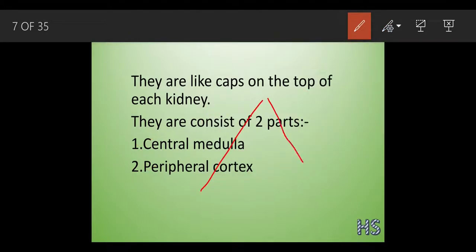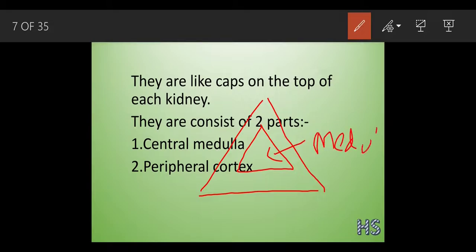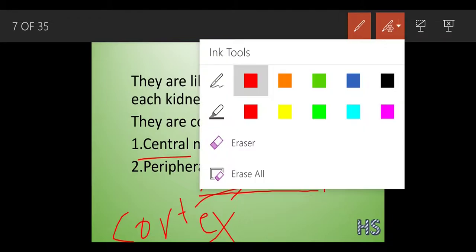Suppose this is an adrenal gland. Suppose I am going to make a mid region like this. This mid region is nothing but the medulla, and this outer region is called the cortex. This is the central medulla, and peripheral means outside. Cortex means the outer region. These are the two important parts of the adrenal gland.